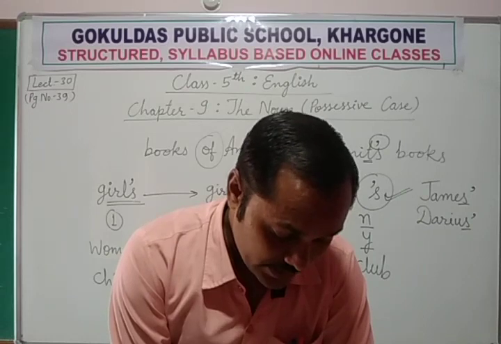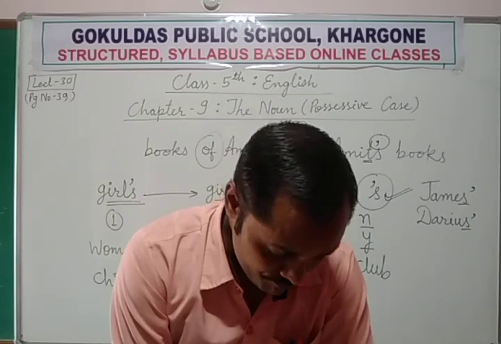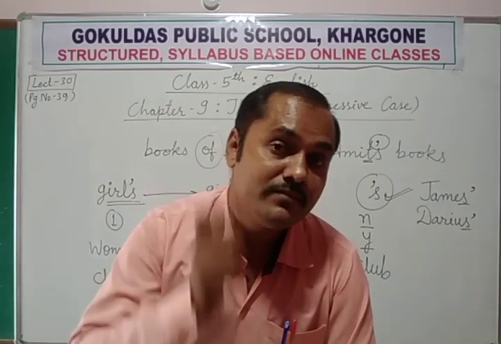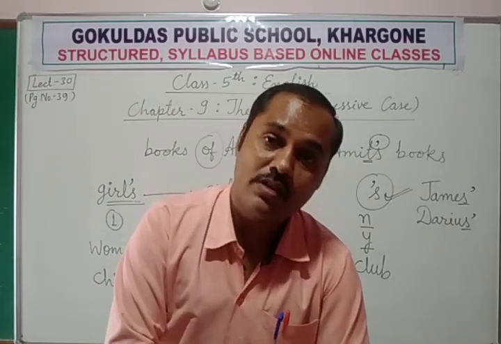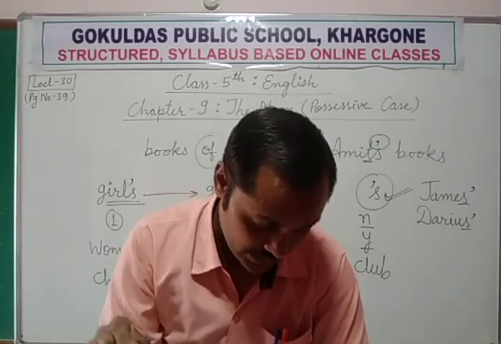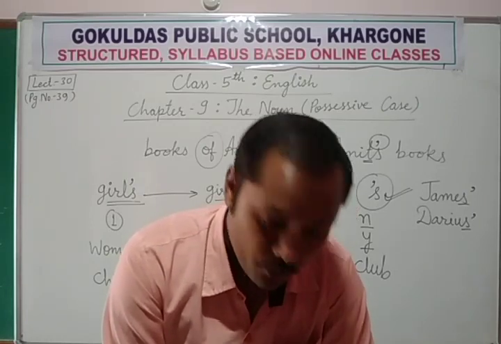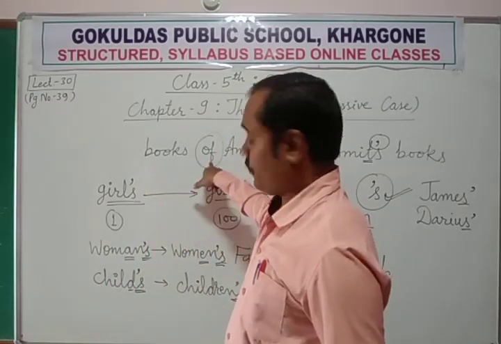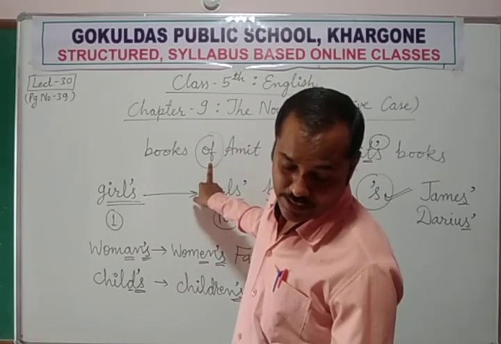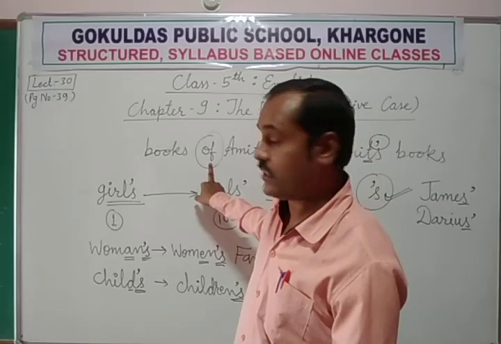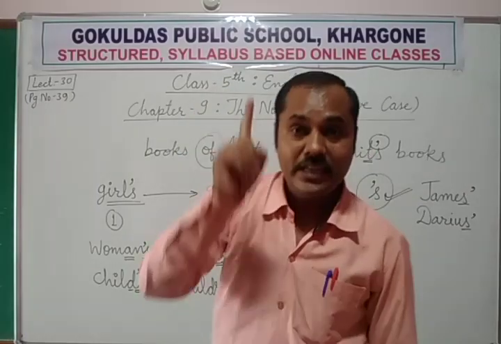Just like dog's tail, because dog is a living animal. Elephant's ear, elephant is a living body, so that's why we can use apostrophe, elephant's ear. We use preposition of for expressing the possessive case of non-living things. So this format is basically used for non-living things.